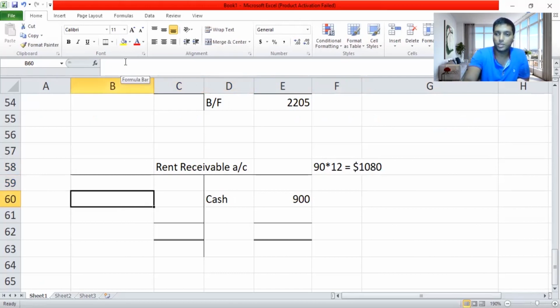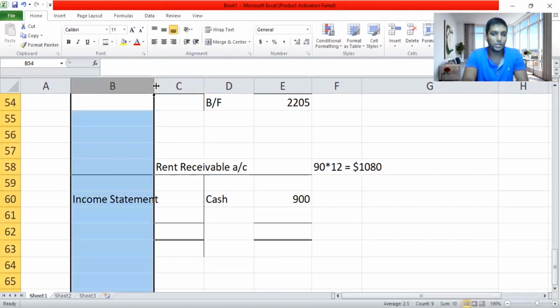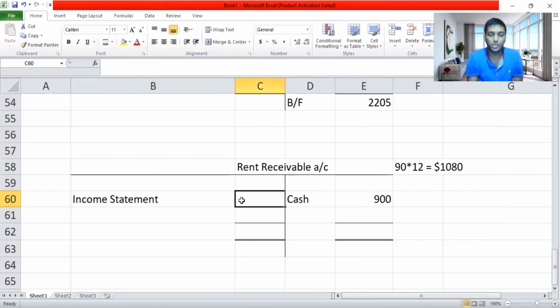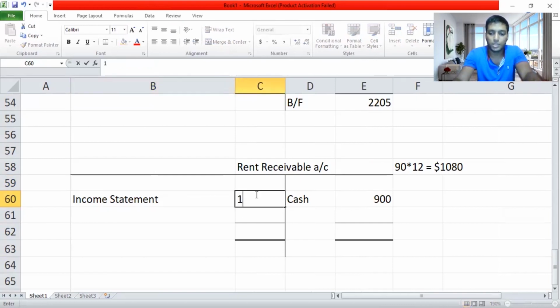Now, when you send to the income statement, guys, whether you received 1,080 or not, you should send 1,080 to the income statement. Show the amount you should get completely. So the income statement will capture it. So I'll write IS, income statement. Some students will be so lazy they will not even write it. I'm not saying you guys, some students. They don't even write income statement. So when you learn with MCQs, this knowledge can be used in paper 2 also. The income statement is what you get for 12 months, so it is 1,080 you will say. Here the debit means the income statement account will become credit.